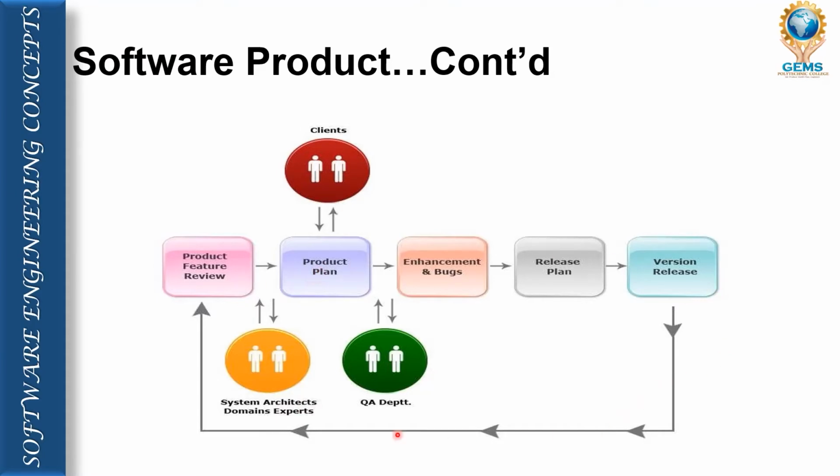So what we can say is that it's a one-to-one process. One will do its work, and only then will the next one work. So it's a one-to-one process. This is the exact layout of software product development.